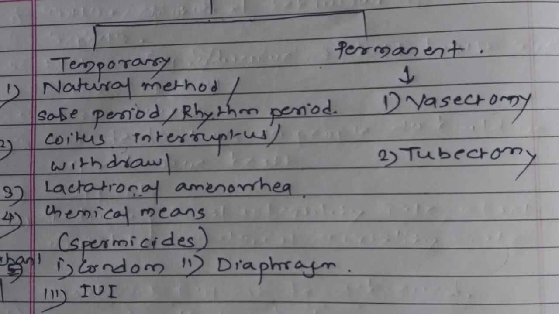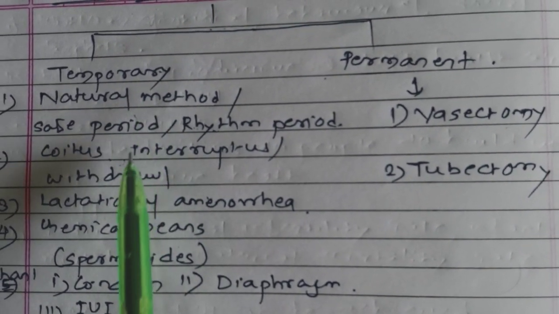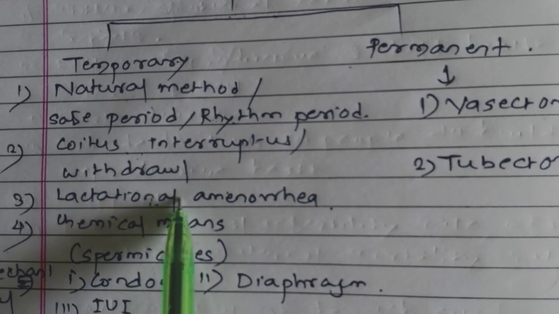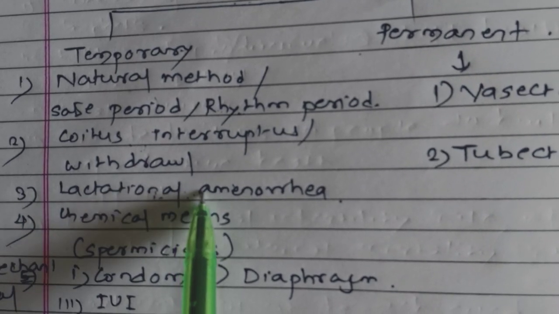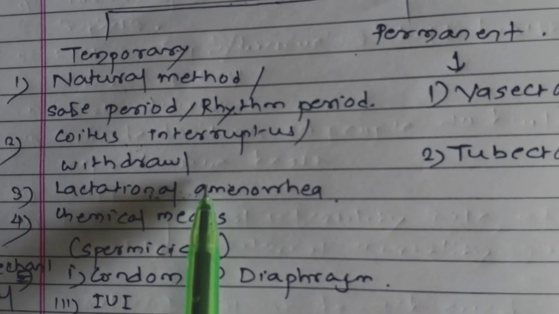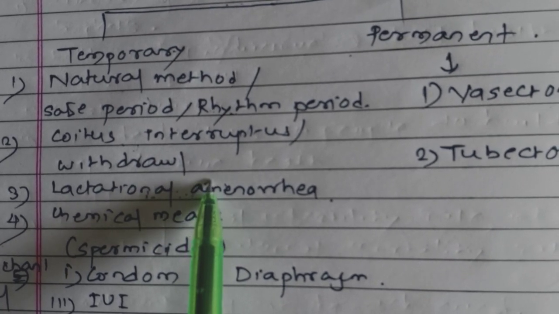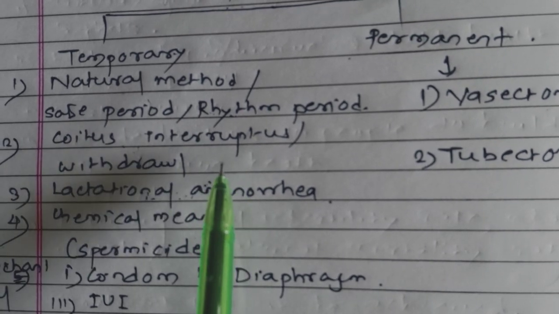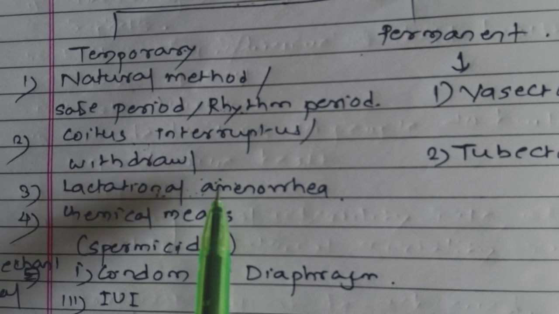Following parturition, म्हणजे डिलिव्हरी झाल्यानंतर जर बाळाला भरपूर दूध पाजलं जात असेल, त्या कालावधीमध्ये प्रेग्नन्सी राहण्याची शक्यता कमी असते. It is called lactational amenorrhea. So if the child is fully breastfeeding, as long as that continues there are the least chances of pregnancy, or the chances are negligible. So it is called lactational amenorrhea.